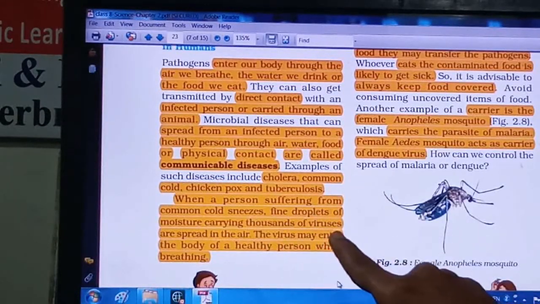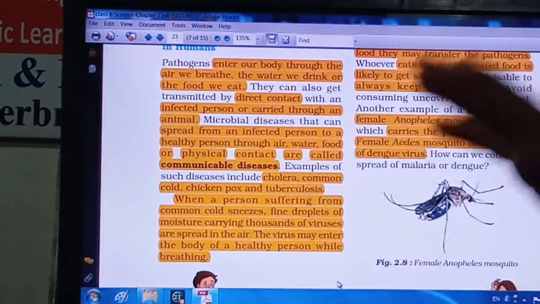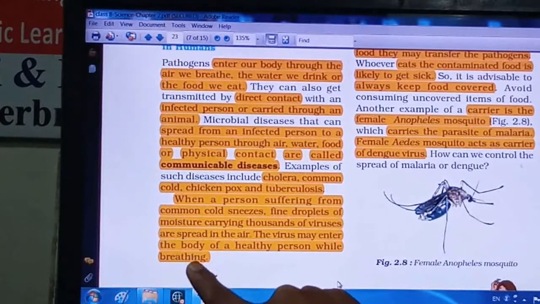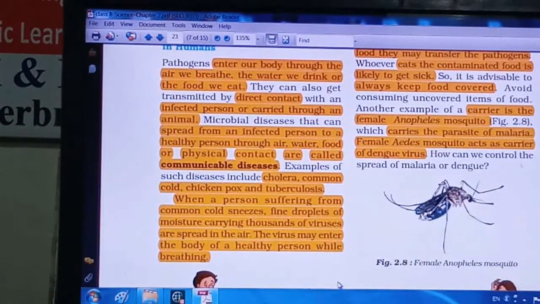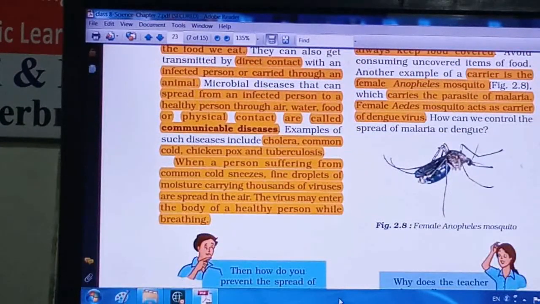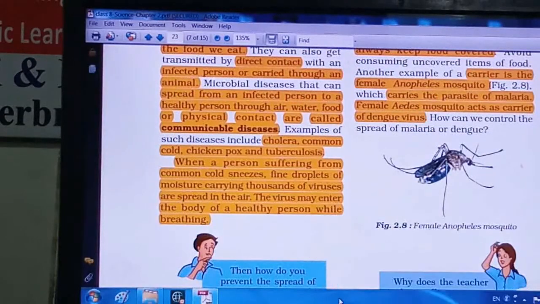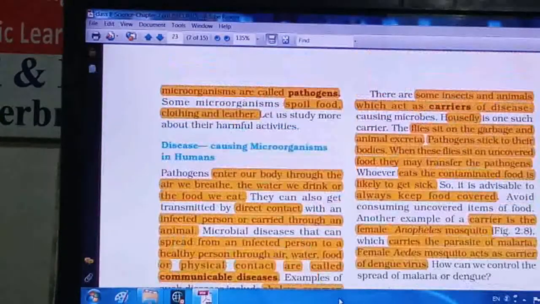Now these fine droplets are just suspended in the air, and we breathe the same air with those droplets, right? So during breathing, if these droplets are inhaled by a person, the virus will enter the body and the person gets diseased, right?